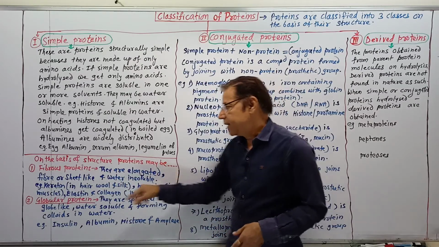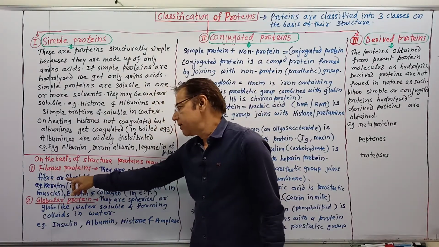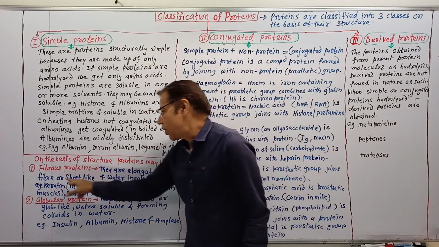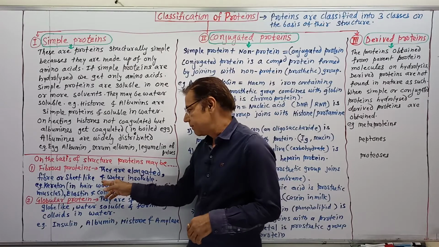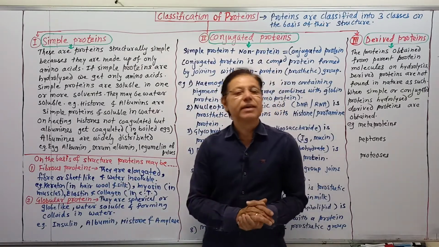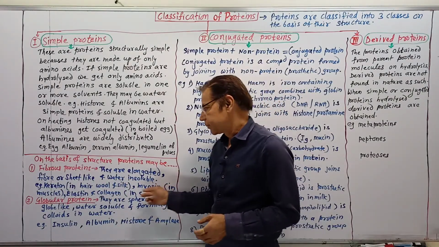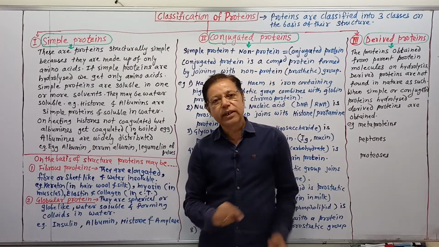They are sheet-like or fiber-like, and they are always water insoluble. An example of a fibrous protein is keratin.